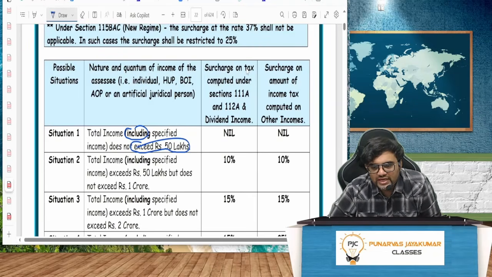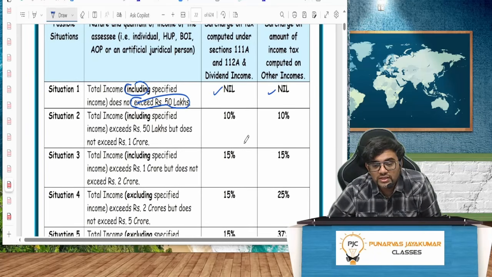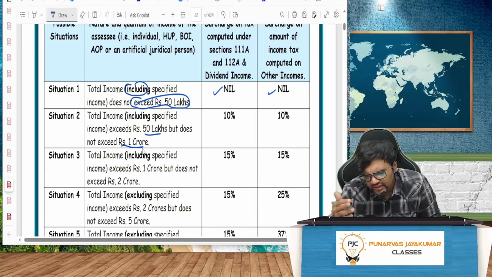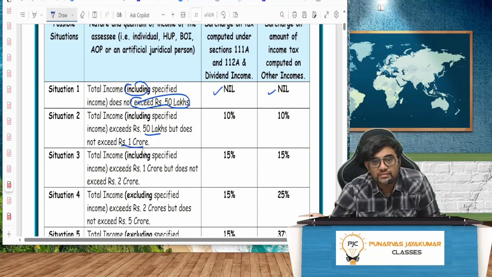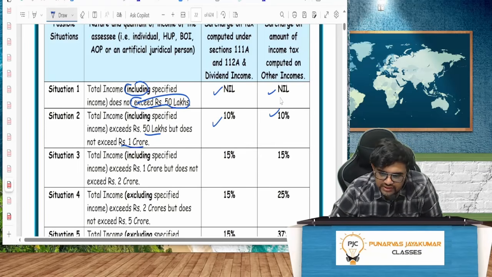So surcharge on tax computed under 111A and 112A and dividend income, here it is nil, because it's not exceeding 50 lakh. Second one, total income, including specified income, exceeds 50 lakh but does not exceed 1 crore. So in both the cases, it is 10%.